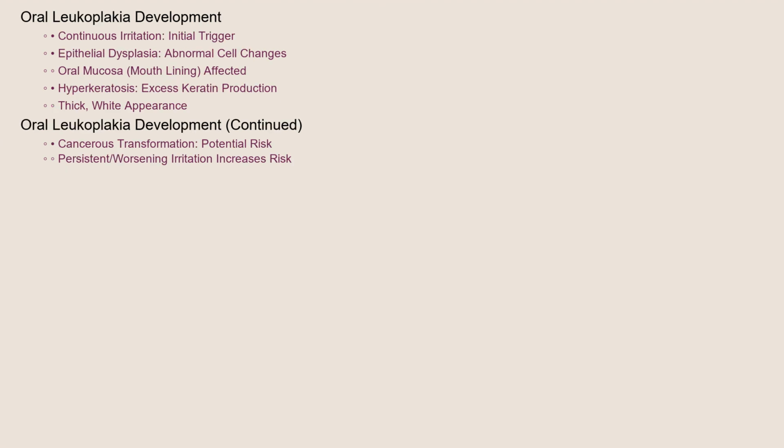Let's talk about how oral leukoplakia develops. Continuous irritation causes the cells of the oral mucosa, the lining of the mouth, to undergo abnormal changes. These changes are called epithelial dysplasia. The cells start producing excess keratin, a protein that makes the affected area appear thick and white. This process is called hyperkeratosis, which is the hallmark of leukoplakia. Over time, these changes can potentially lead to cancerous transformation, especially if the irritation persists or worsens.